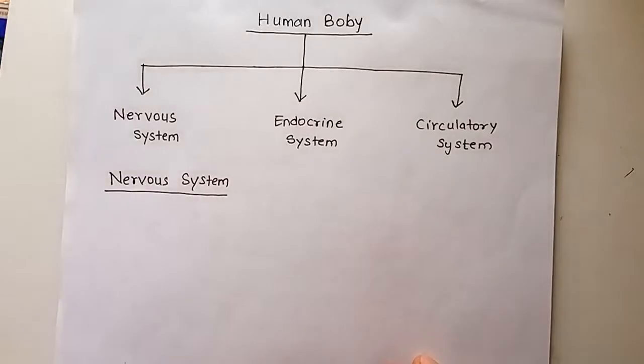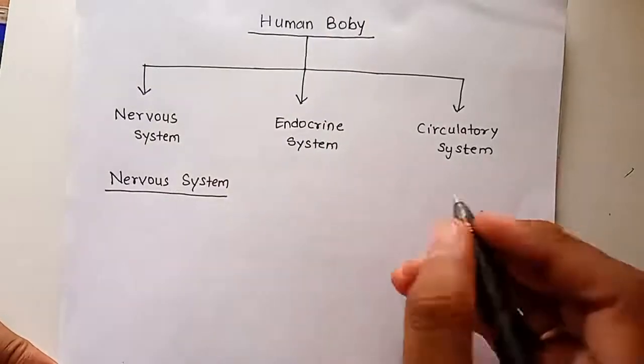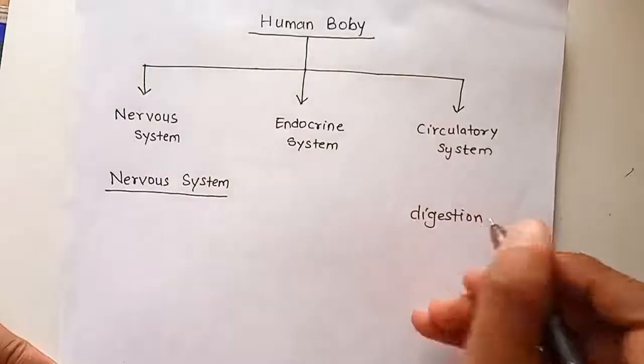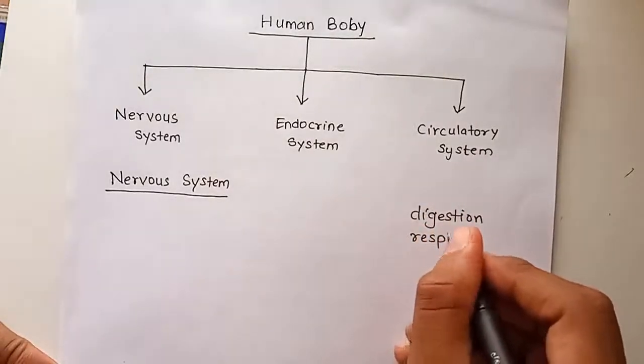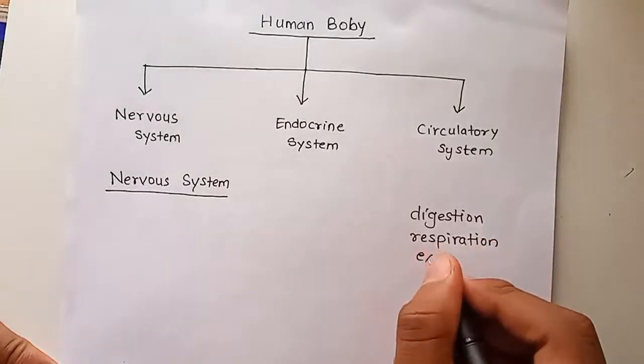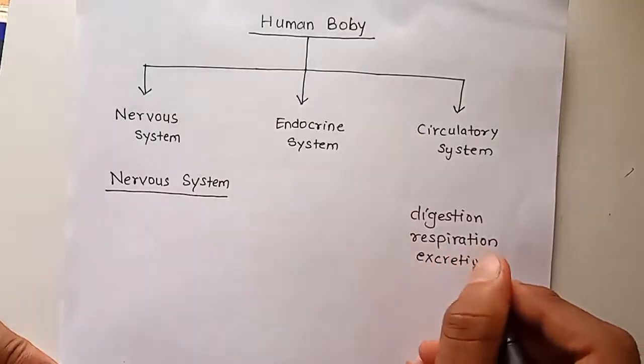Now, in the nervous system, in our body, we know that there are different life processes which happen inside our body. Okay, what are those life processes? There is digestion, there is respiration, there is excretion, and many more.